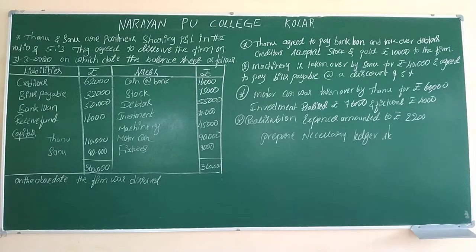Next, adjustment number 3. Motor car was taken over by Tanu for rupees 60,000, investment realized rupees 76,000, fixtures rupees 4,000, and further realization expenses amounted to rupees 2,200. Prepare necessary ledger accounts. So this is the exact content given in this question.